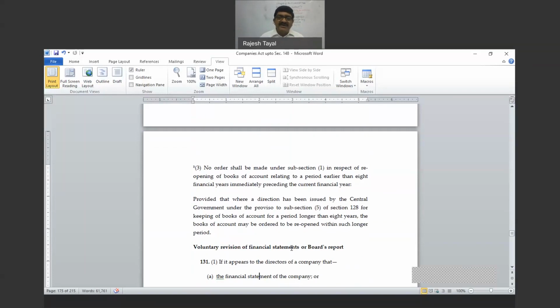So prima facie, any books of account which are required to be preserved, the preservation period is already given under section 128 subsection 5. So books of account can be opened for that period, and if required by the government to keep the books of account for a longer period of time, then those can also be ordered to be reopened. So that is section 130.